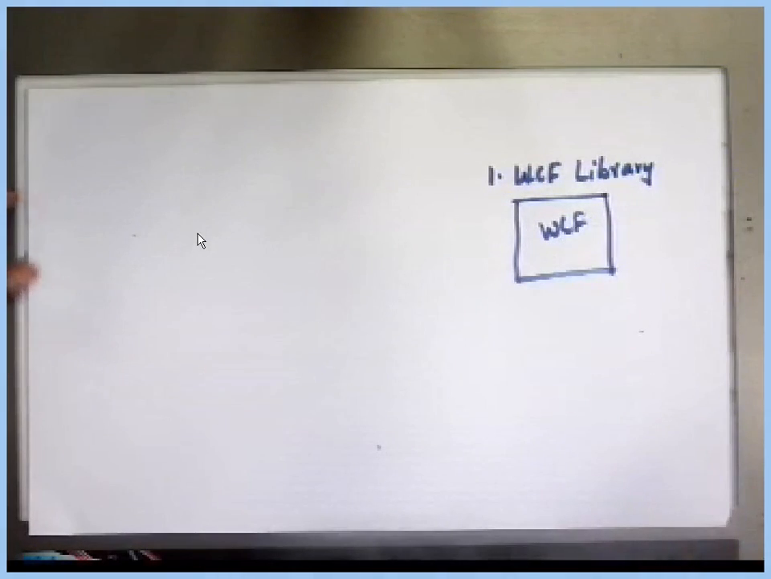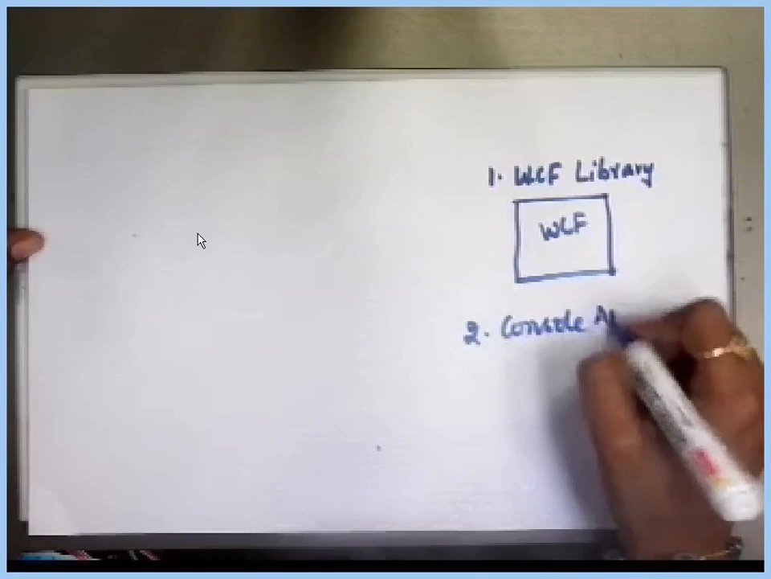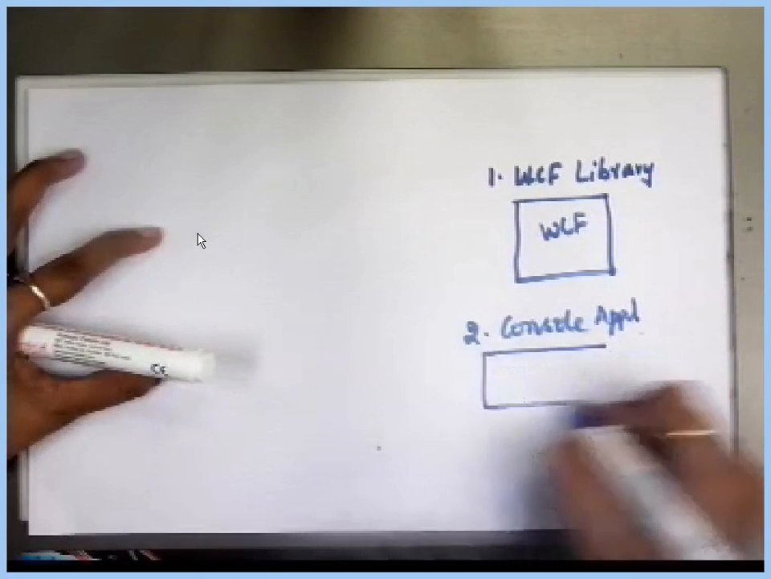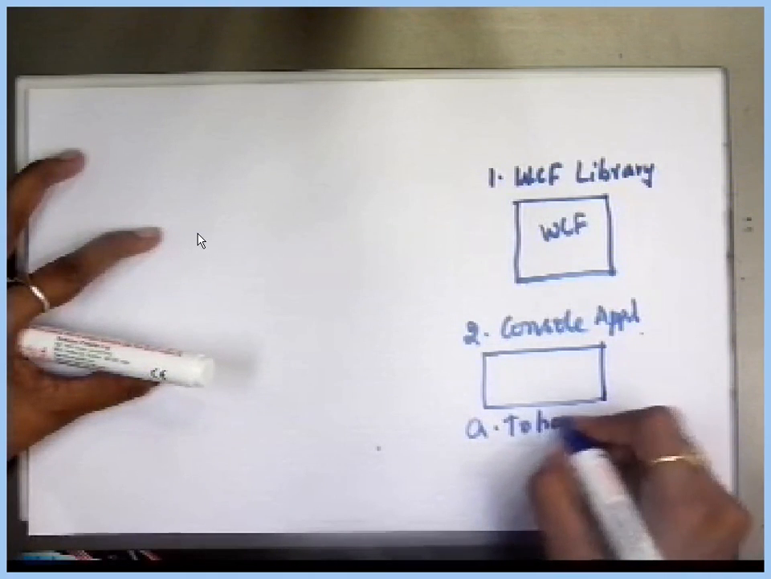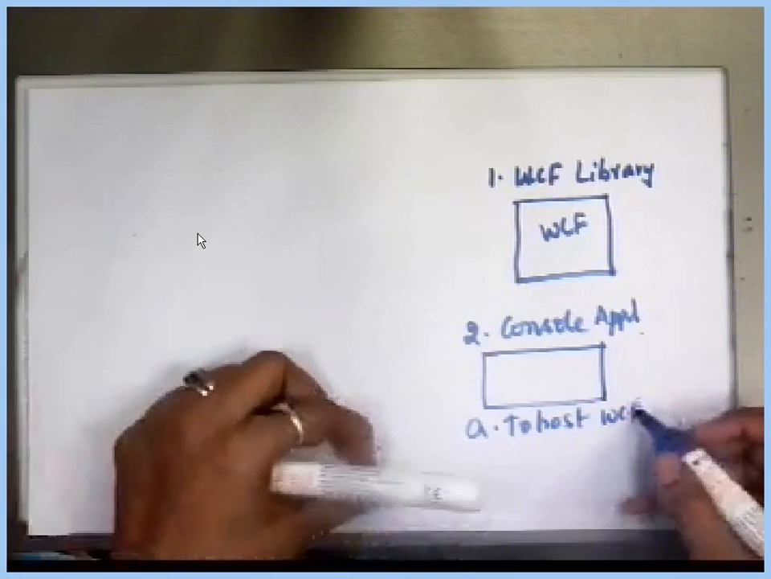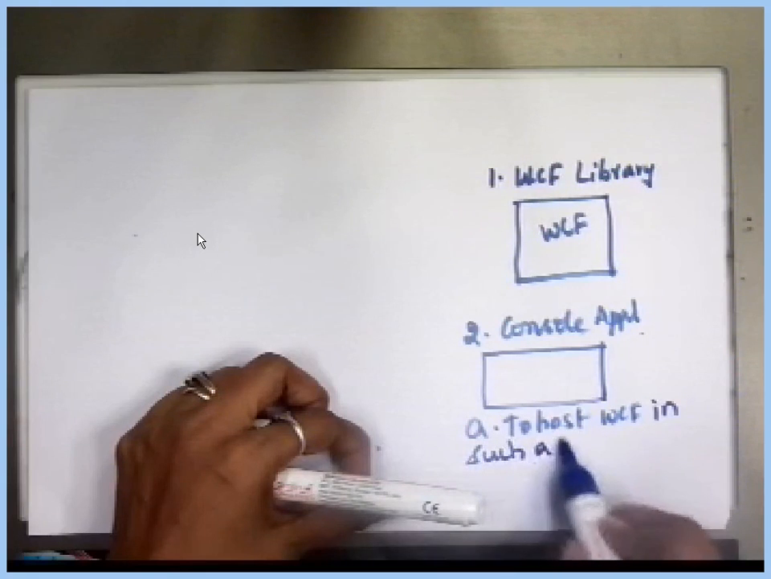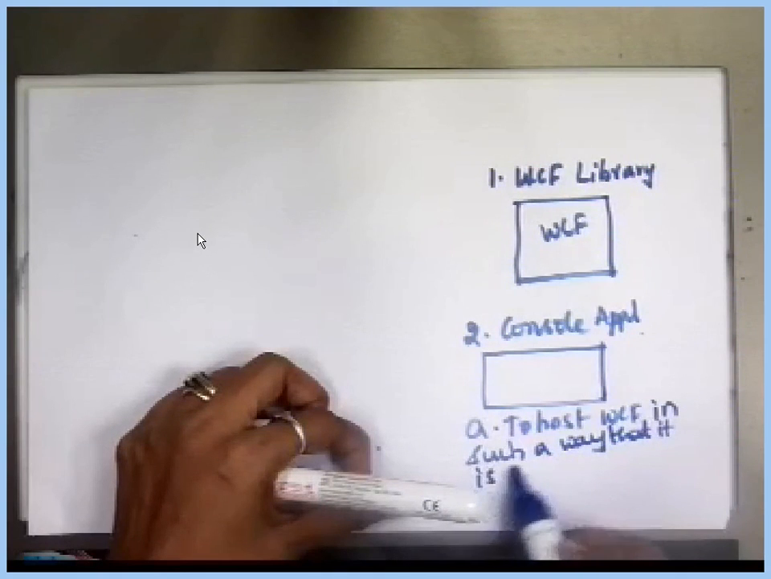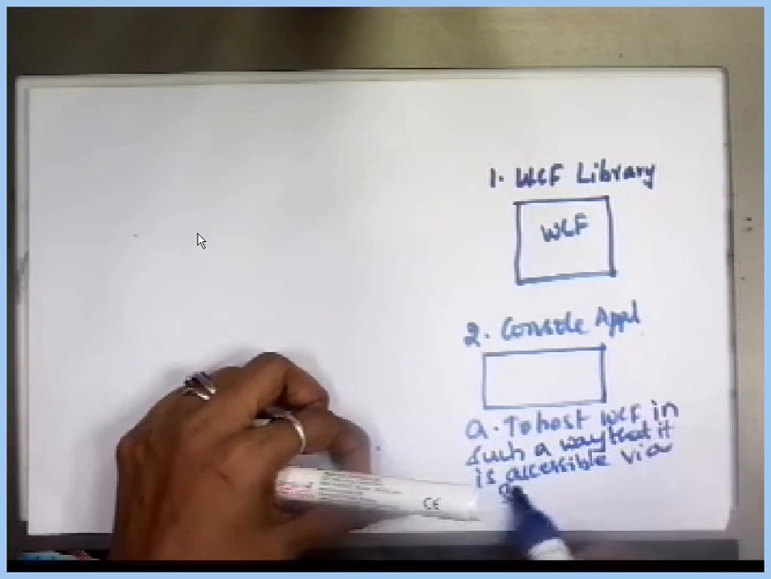And I am going to create one console application. So all of you please listen carefully to what I am doing. For what reason am I creating this? Let me write. Okay, to host the WCF application in such a way that it is only accessible via service bus relay.